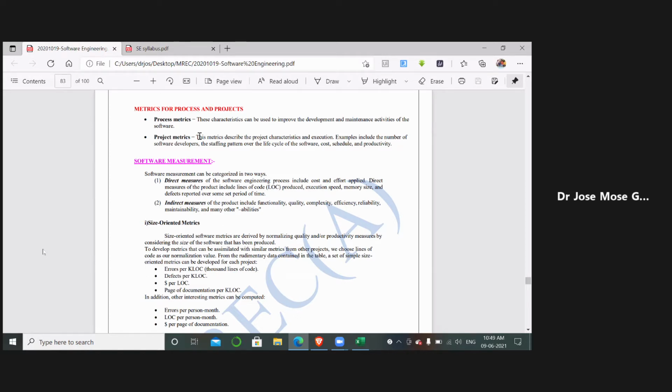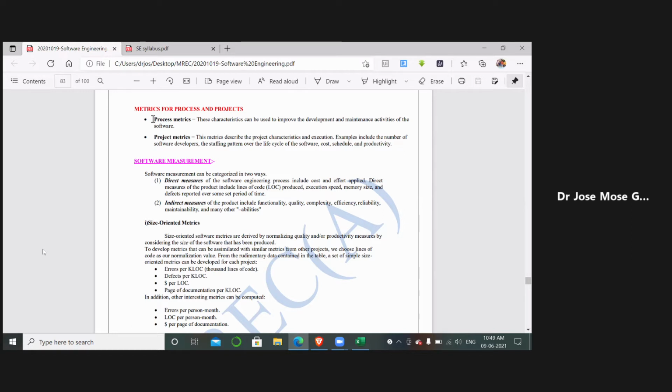Examples include the number of software developers, the time taken to develop that software, the staffing pattern, the life cycle of the software, the cost involved, the schedule, and the production of that product.